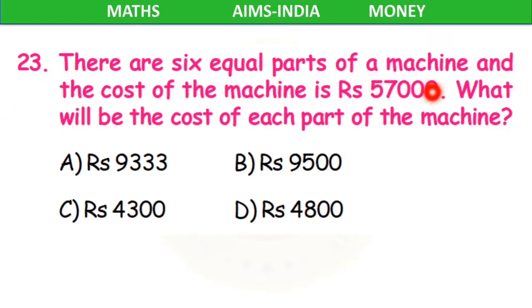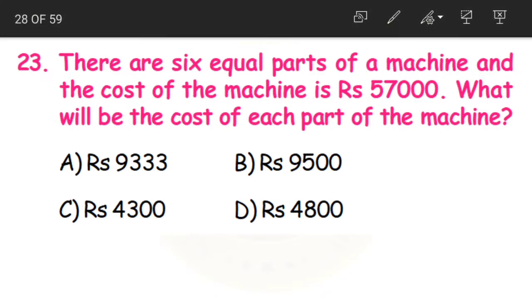Next question. There are 6 equal parts of a machine and the cost of the machine is 57,000. What will be the cost of each part of the machine? Now again here what should we do? See, this is the cost of 6 parts. Yes, 6 equal parts of a machine is 57,000. We need to find out the cost of each part. That means one part. 57,000 divided by 6.